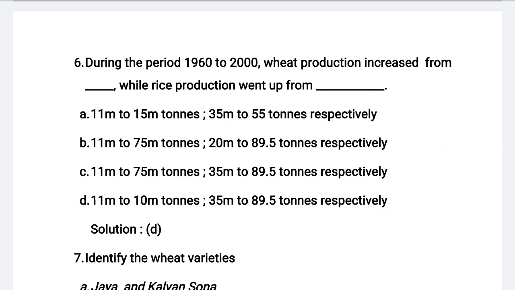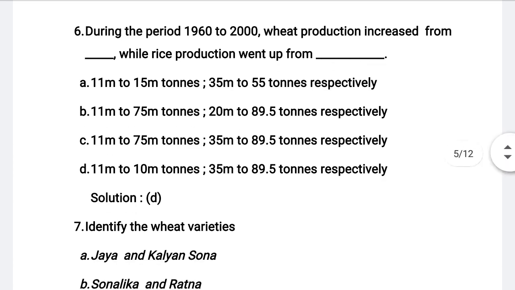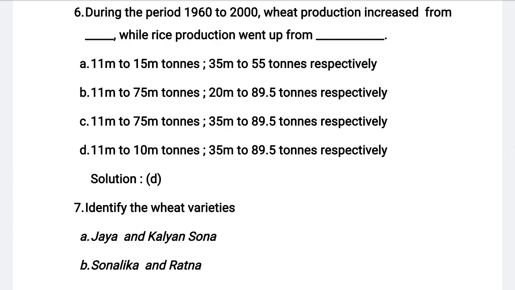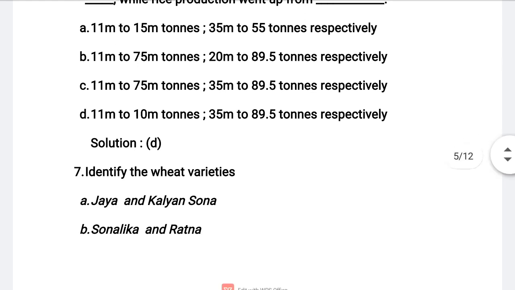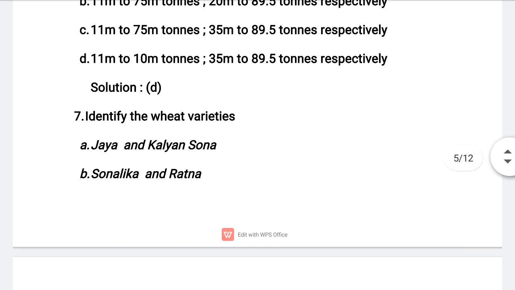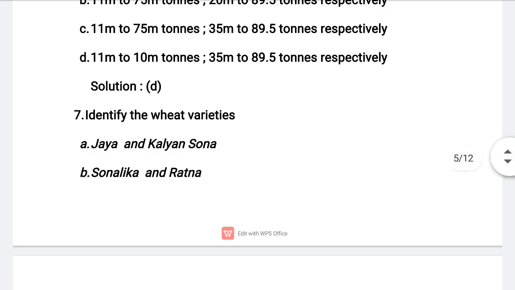So let us see options. 11 million tons to 15 million tons and 35 million tons to 55 million tons. Next option. 11 million tons to 75 million tons and 25 million tons to 89.5 million tons. Next option. 11 million tons to 75 million tons and 35 million tons to 89.5 million tons respectively. Next, last option, 11 million tons to 10 million tons and 35 million tons to 89.5 million tons respectively.